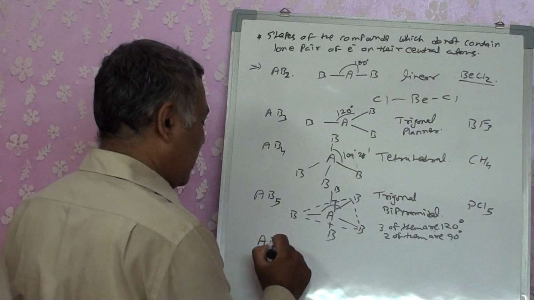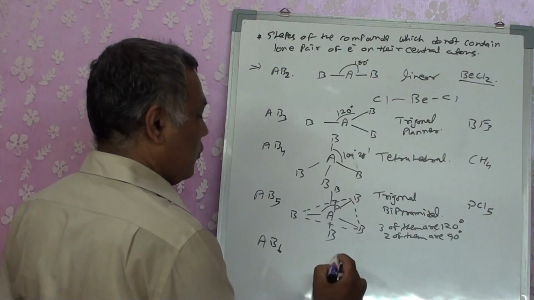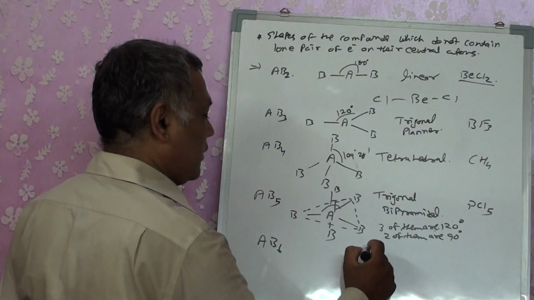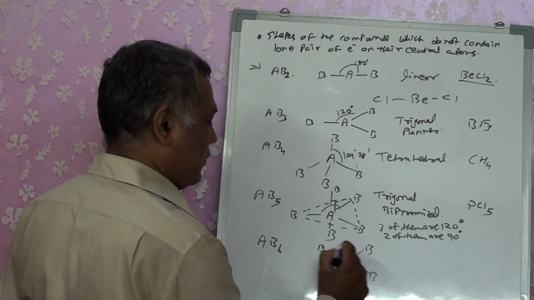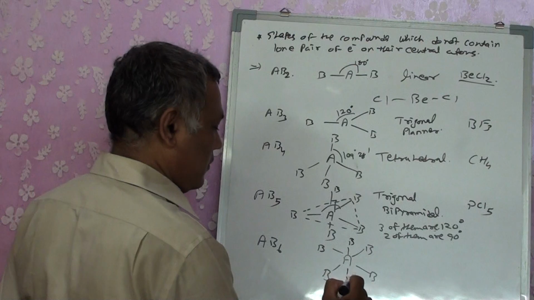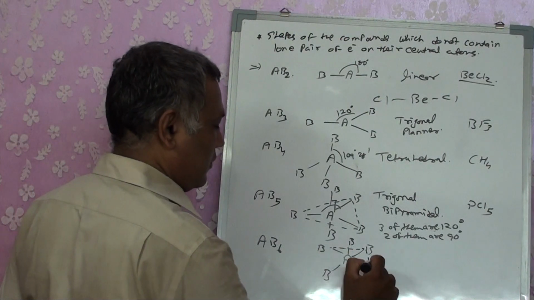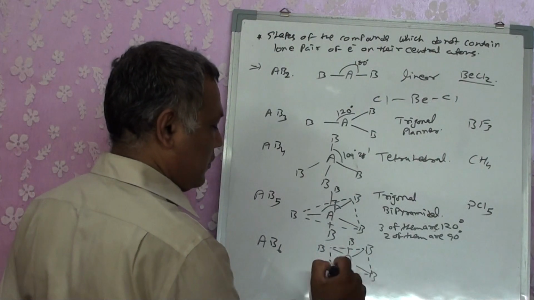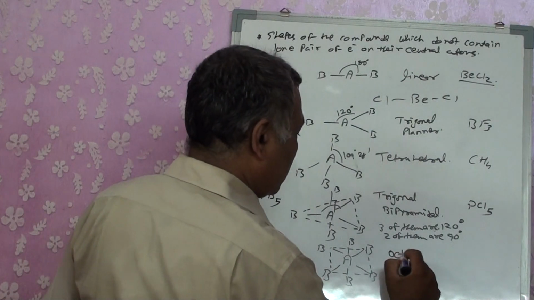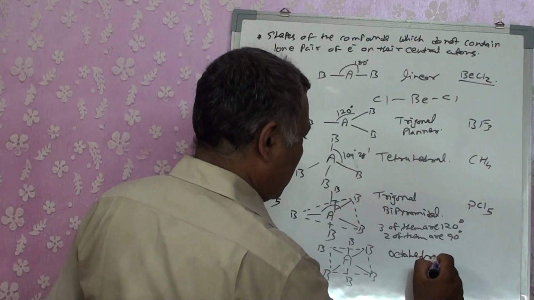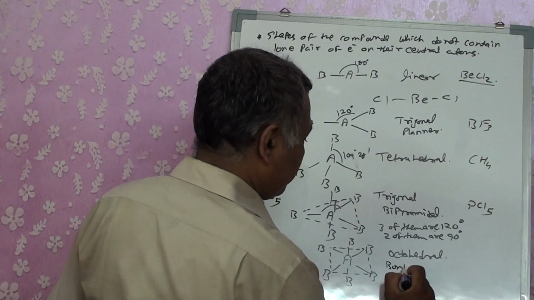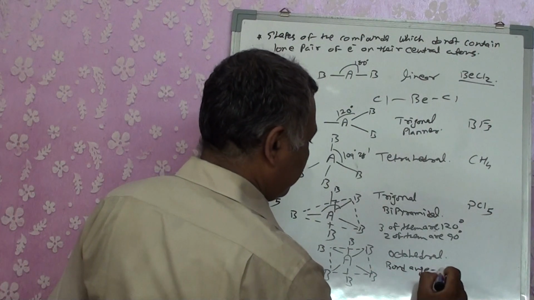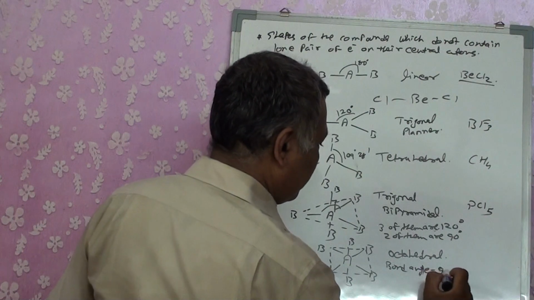Similarly, AB6, the shape you are going to get is octahedral. Each of them has a bond angle of 90.